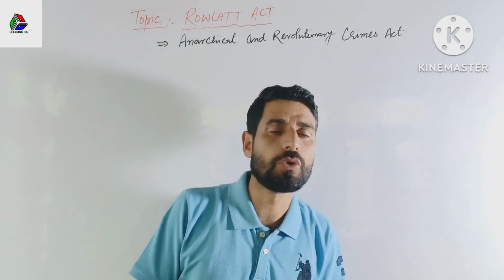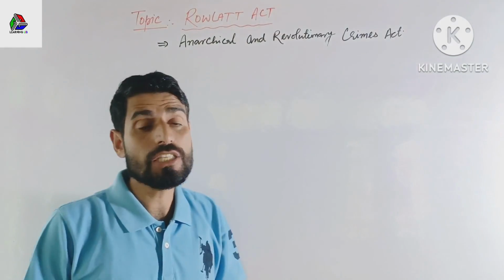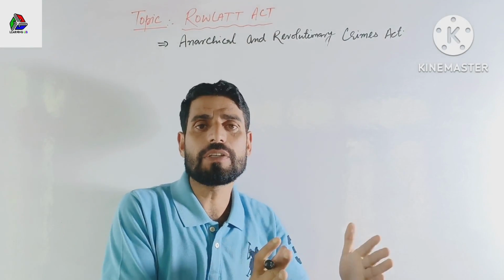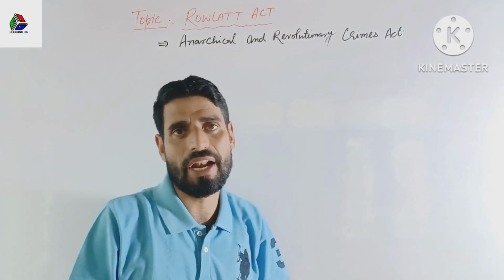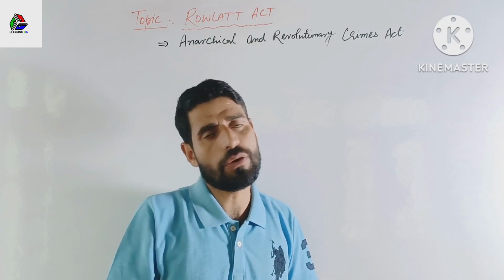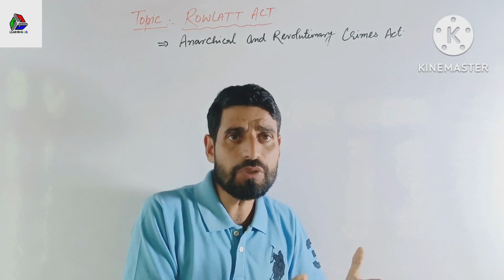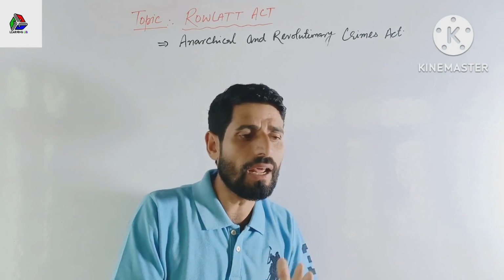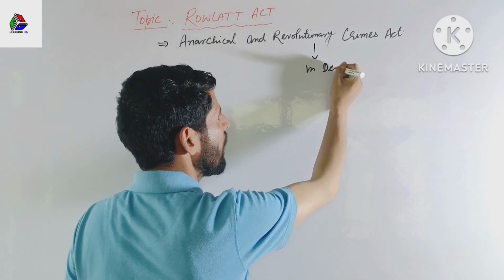Dear students, today our topic for discussion is the Rowlatt Act. As we know, the Rowlatt Act was officially known as the Anarchical and Revolutionary Crimes Act. The Rowlatt Act refers to a draconian law passed by the British government. It was a legislative act passed by the Imperial Legislative Council in Delhi on